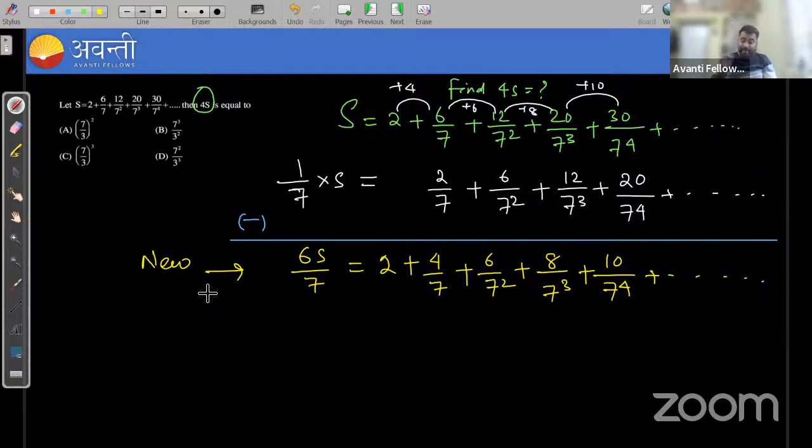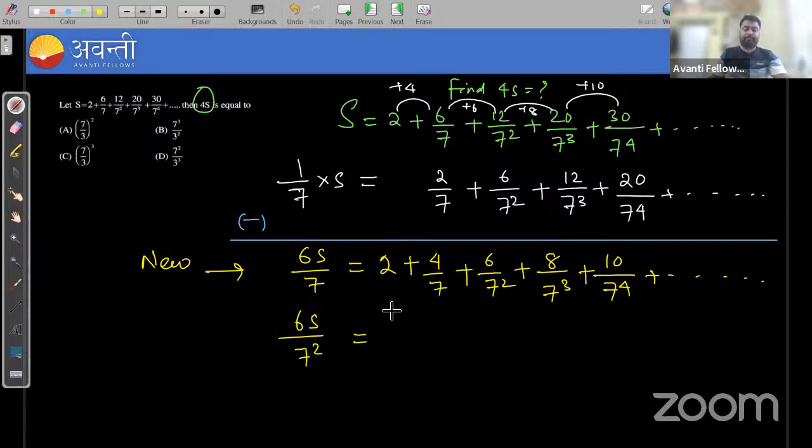Similarly, again I am suggesting to multiply 1 upon 7 with 6s upon 7. If you multiply, this will give you 6s upon 7 square, and write all the right hand sides by stepping forward one step.